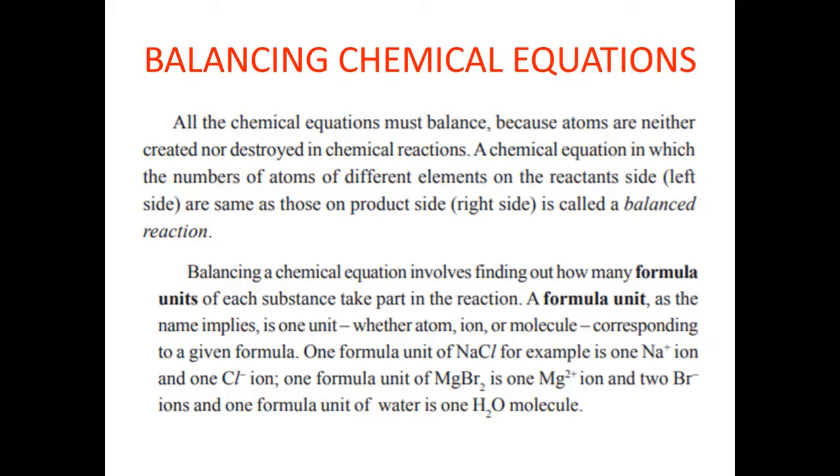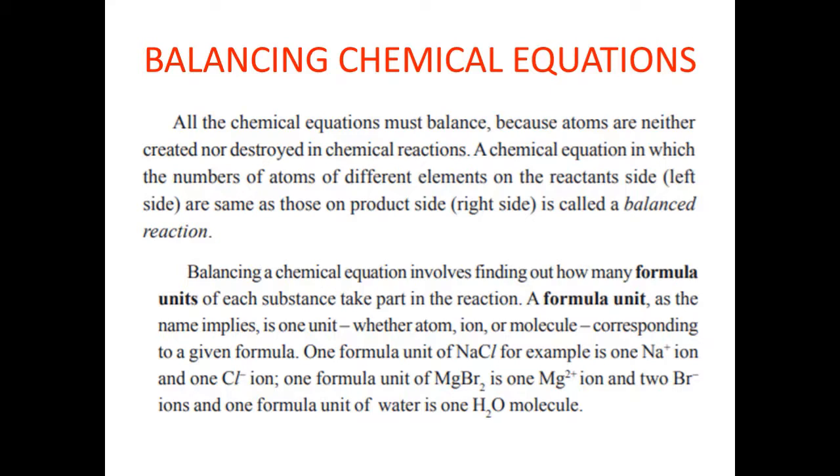Say for example, you were given sodium chloride NaCl, which has one sodium ion, one chloride ion. If you were given magnesium bromide MgBr2, one Mg 2+ ion, two Br minus ions. You will learn why it is 2 Br minus in the next classes, okay?